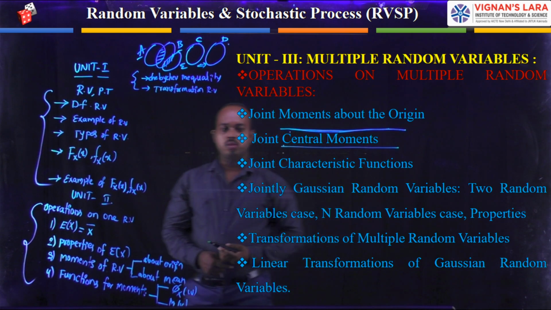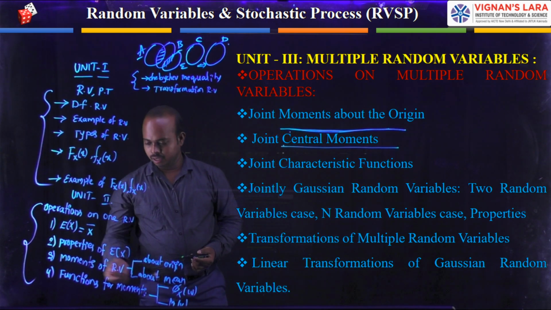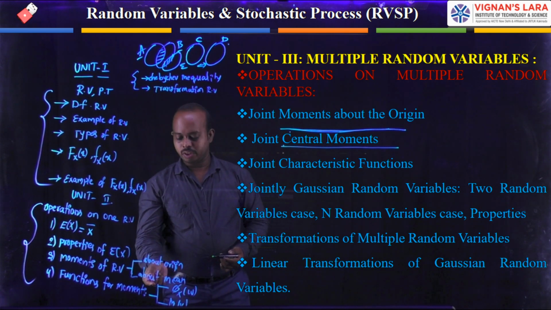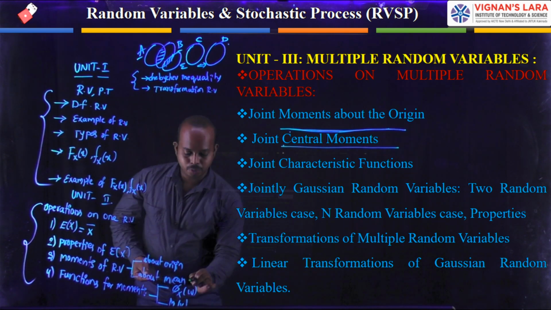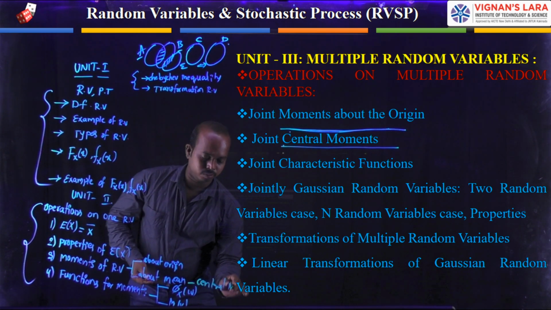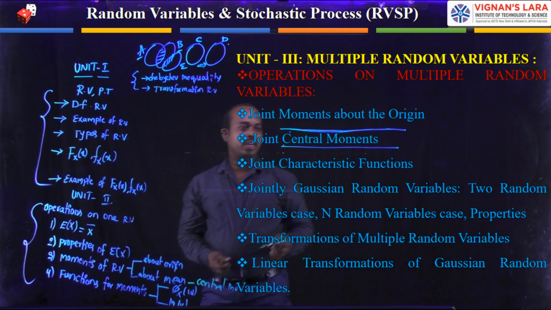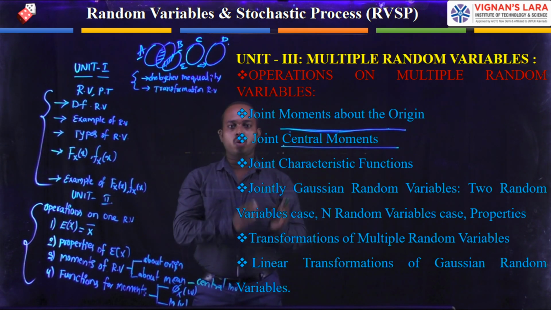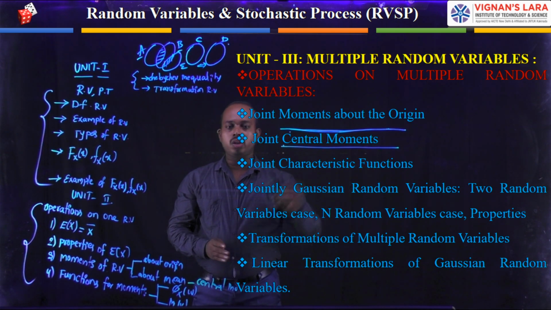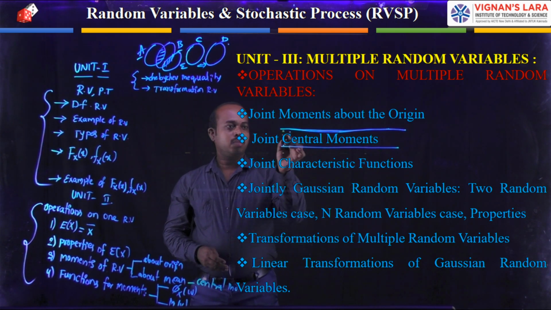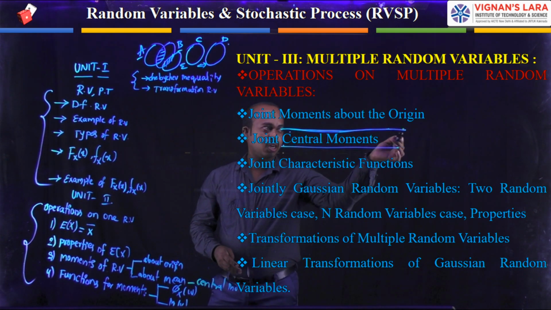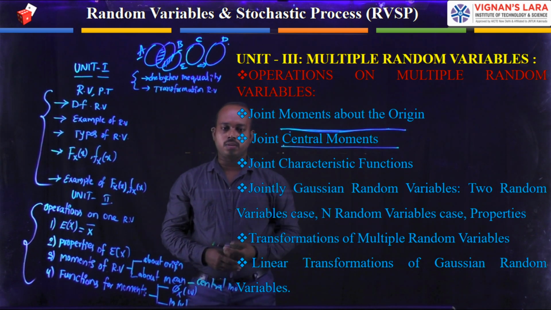Already we said in the second unit, the moments of a random variable: one is about origin and the second one is about mean. About the mean we call it central, a central moment. But here we only add joint; we discuss the central moment for a joint function. Similarly, you can see the joint function moment about the origin that we are discussing.